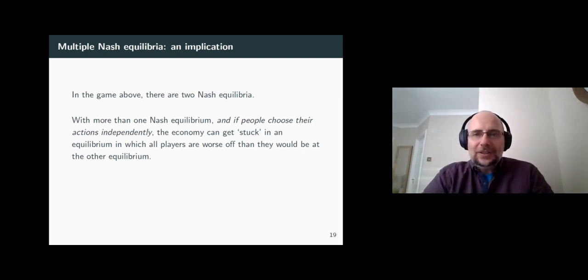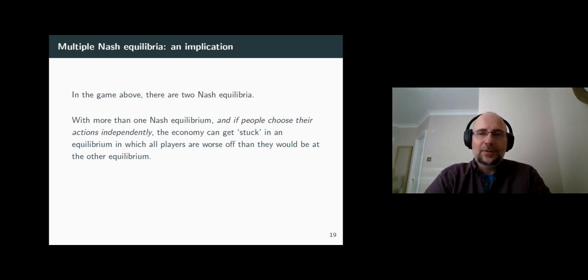So as a result, the economy may get stuck, unfortunately, in a bad equilibrium. People are still rational, they do what's best for them, but unfortunately, the overall result they get is far from ideal, far from the optimal from both individual and societal standpoint.